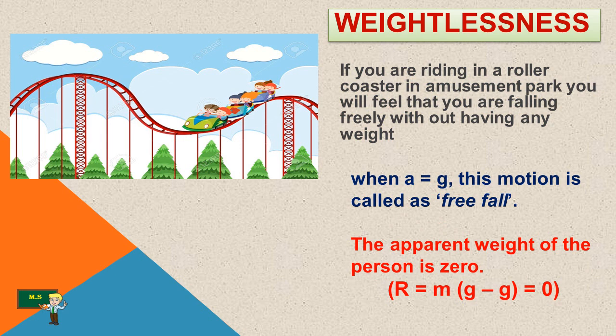The apparent weight of the person is equal to 0. In the last case we saw the apparent weight is equal to m into (g minus g), which is equal to 0. At the same time, you feel the apparent weight gain when you are moving upward and downward in a roller coaster or moving in a lift upward or downward.